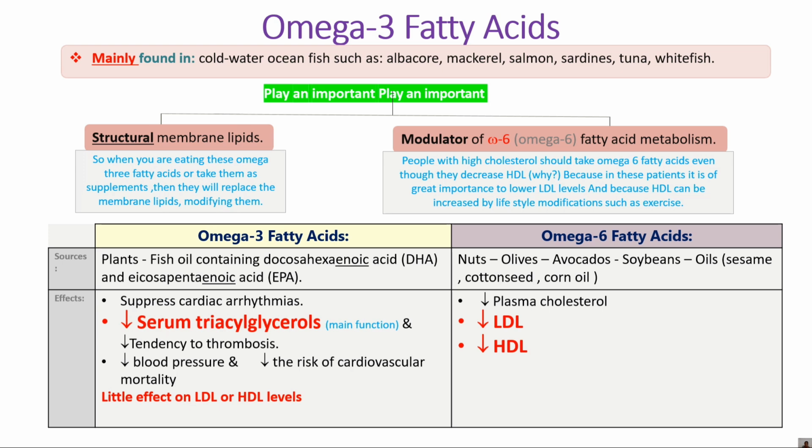Why? Because in the patient, the great importance is of the low density lipoprotein level, and because HDL can be increased by lifestyle modification such as exercise. Okay, basically जो भी पेशेंट है कोलेस्टेरॉल के, उनको ओमेगा 6 फैटी एसिड का इंटेक करना इंपॉर्टेंट है.